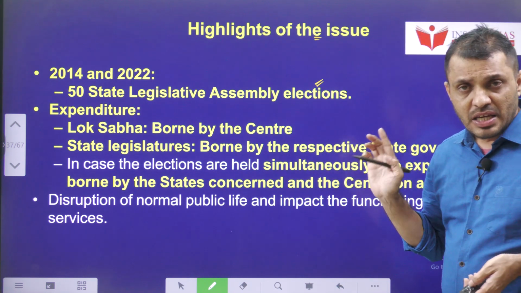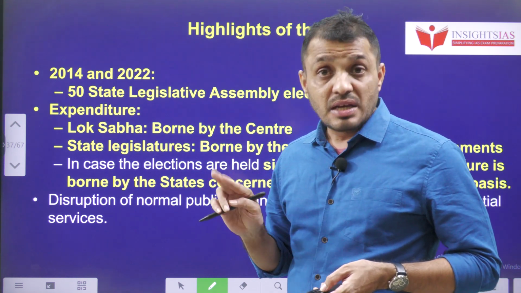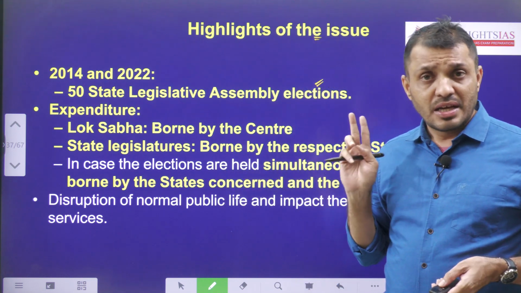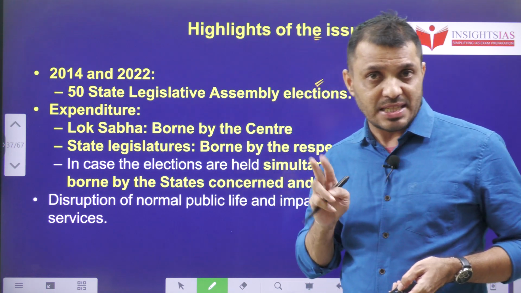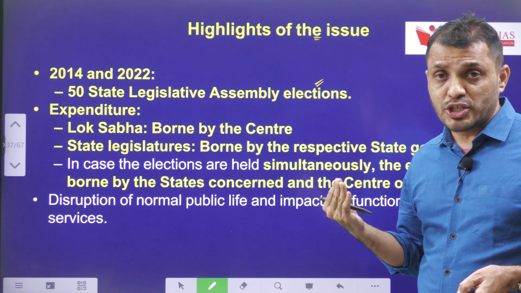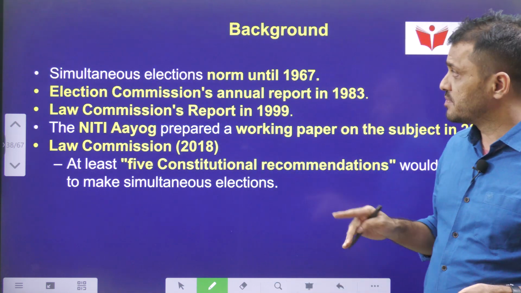On expenditure: normally, if elections happen only to the assembly, the entire expenditure is borne by the state. If elections happen only to the Lok Sabha, the entire expenditure is borne by the center. If elections are conducted in a state for both assembly and Lok Sabha simultaneously, for example a state like Andhra Pradesh, the expenditure has to be shared by both center and state, 50 and 50%.